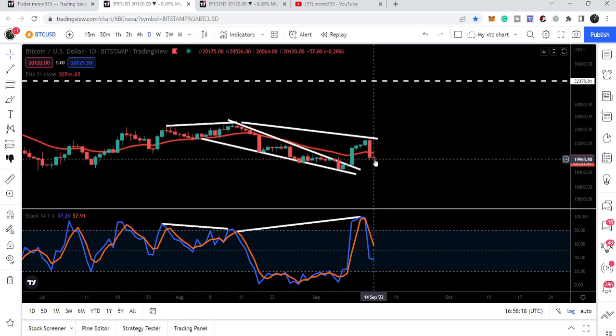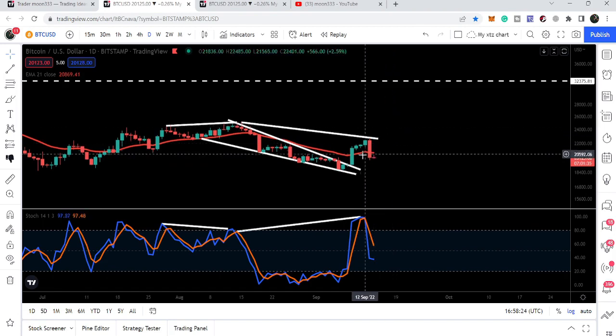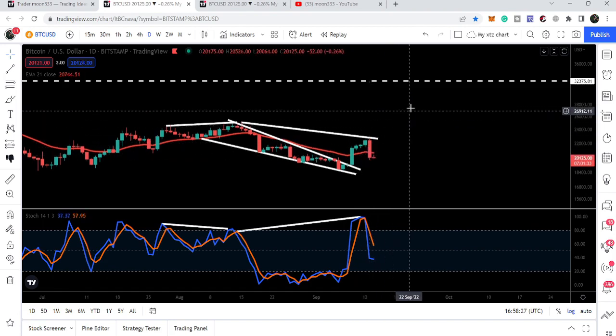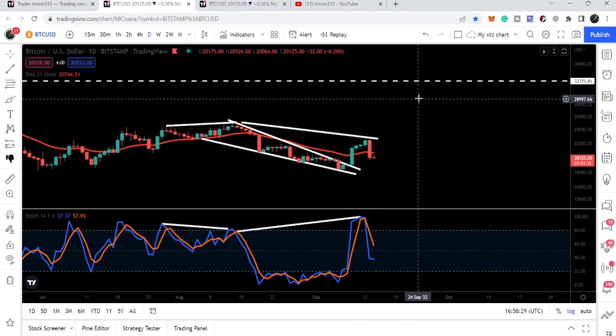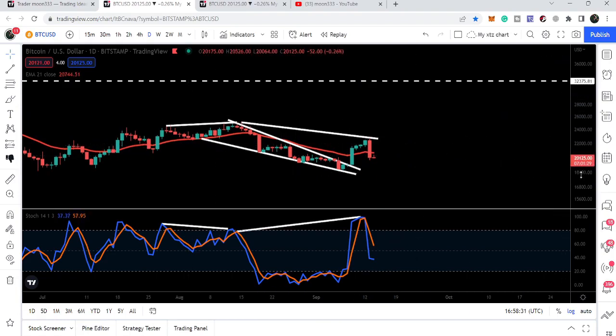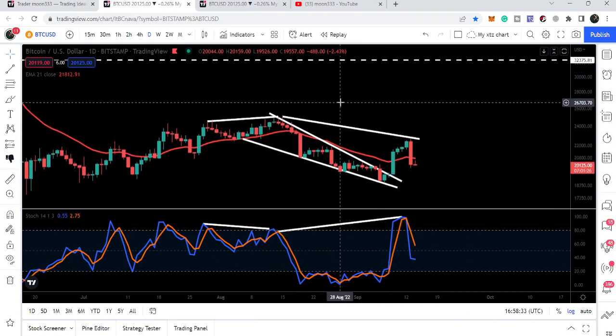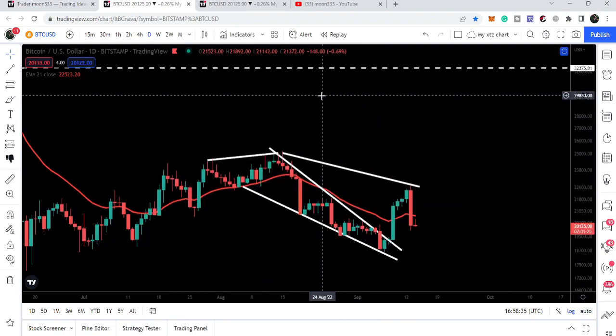For example, if this candlestick will move above this daily EMA 21, then there is a probability that it can again act as a support, and the price line can start another move to the upside. However, we can see that we also have the bearish divergence. Two bearish divergences appeared on this chart.